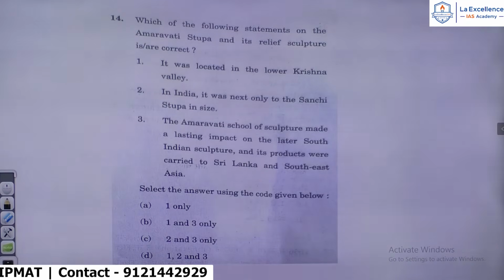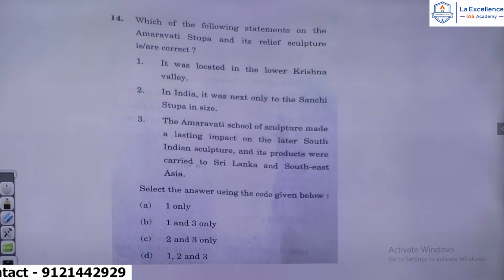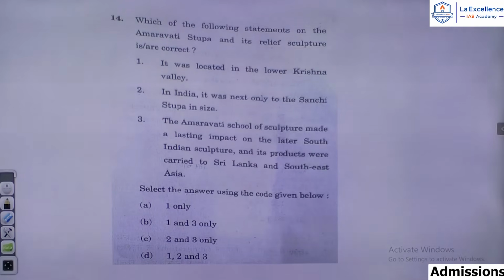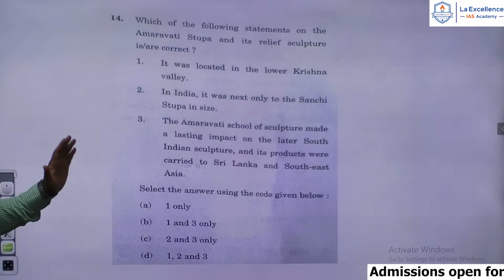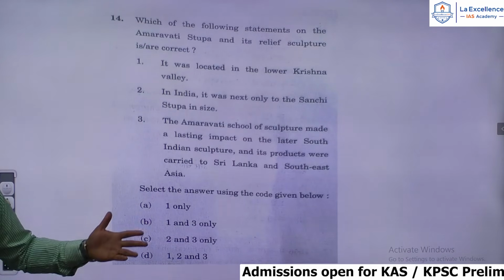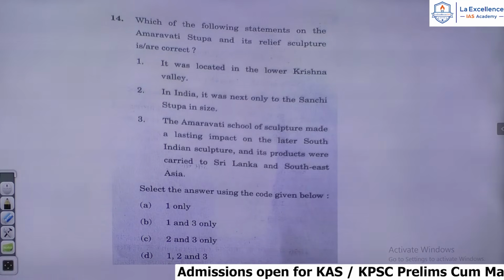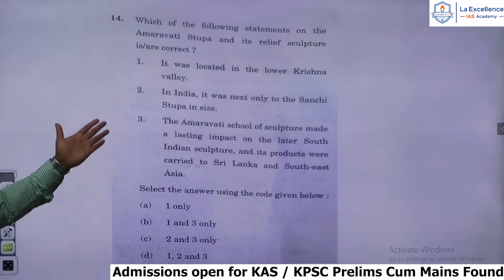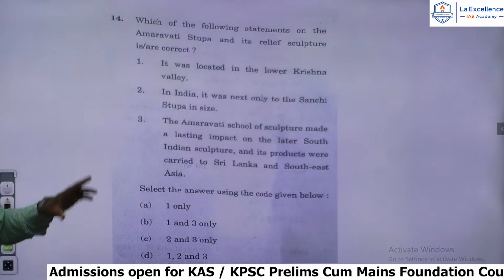Which of the following statements on the Amaravati Stupa and its relief sculpture is or are correct? It was located in the lower Krishna Valley. In India, it was next only to the Sanchi Stupa in size. And the Amaravati School of Sculpture made a lasting impact on the later South Indian sculpture, and its products were carried to Sri Lanka and Southeast Asia. Now, regarding the Amaravati Stupa, it was built by the Satavahanas and improved upon by the Ikshvakus. It is located in the lower valleys of the Krishna Valley, that is correct. So the first statement is correct.